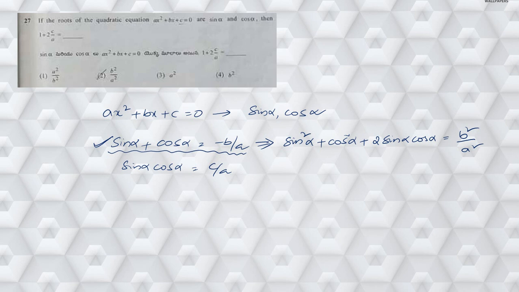Already we know from trigonometry that sin square theta plus cos square theta is nothing but 1. So 1 plus 2 times sin alpha into cos alpha, which is nothing but the product of roots we have found here. So simply replace sin alpha into cos alpha with c by a, which is equal to b square by a square. So this is nothing but the approach. Using this we are going to get b square by a square.